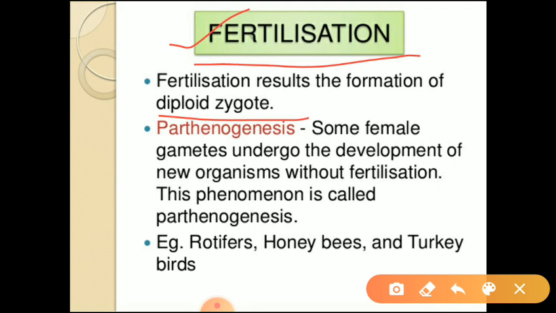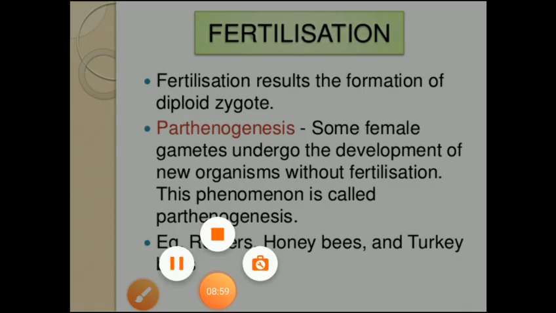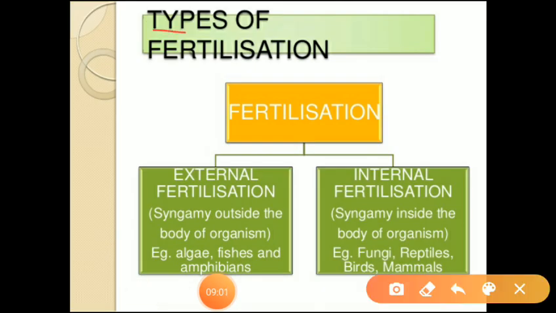Next we can discuss types of fertilization. There are two types of fertilization we can see in living organisms. What are they? First one is external fertilization. Second one is internal fertilization.